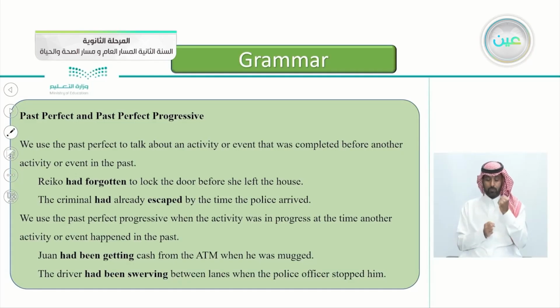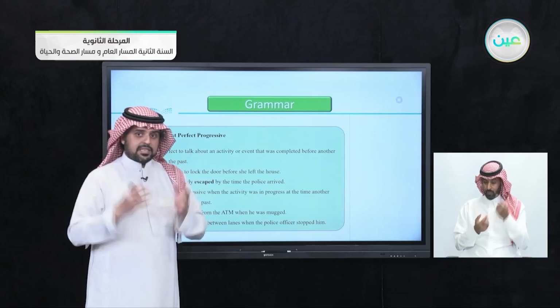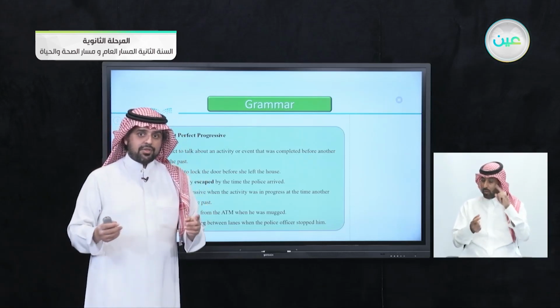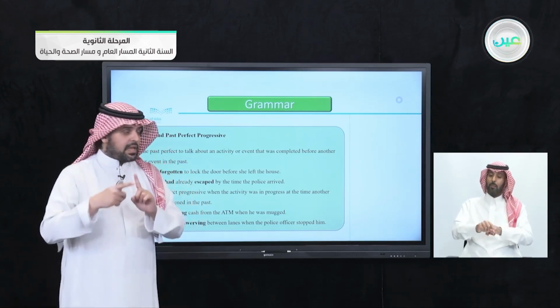We use the past perfect progressive when an activity was in progress, was happening, at the time another activity or event happened in the past. So unlike the past perfect, where one happened after another, no, this time they both happened at the same time. They are crossed.